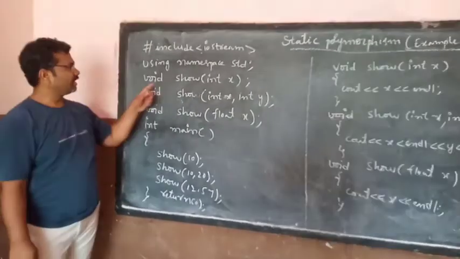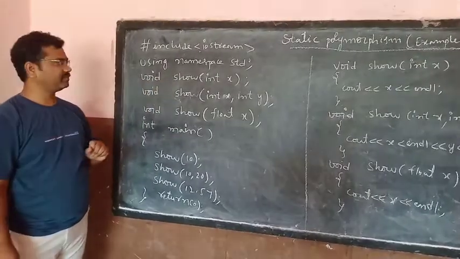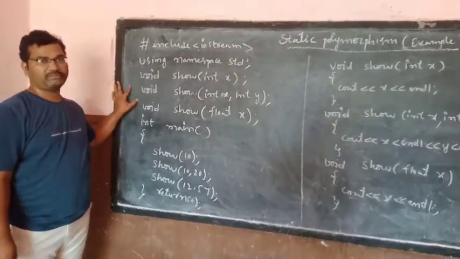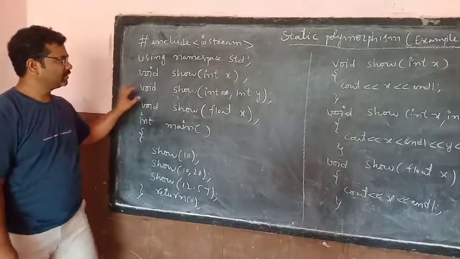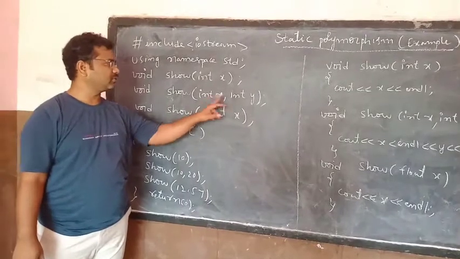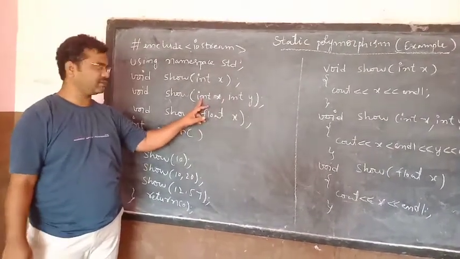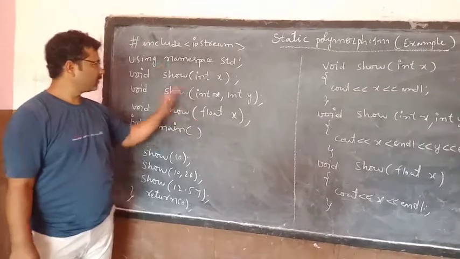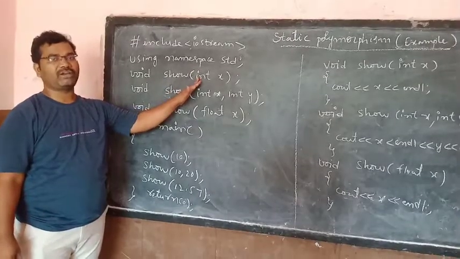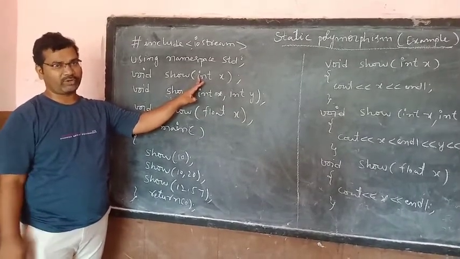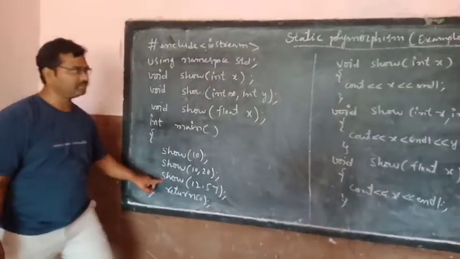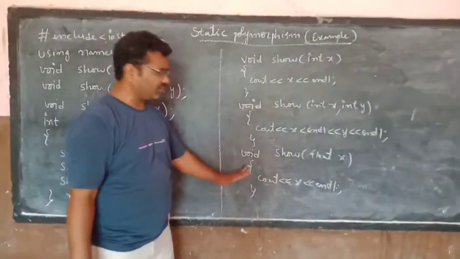In this program, I created 3 functions, show. Function name is same. Return type is also same here. Sometimes we write different return types. Here a single parameter. Here 2 parameters, x and y of type integer. Here 1 parameter of type float. 3 functions having the same name but different types and different number of parameters. That is function overloading. These 3 are the function declarations. These 3 are the function calls, and these are the function definitions.